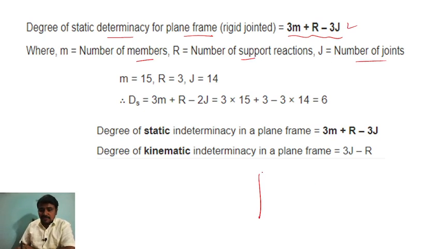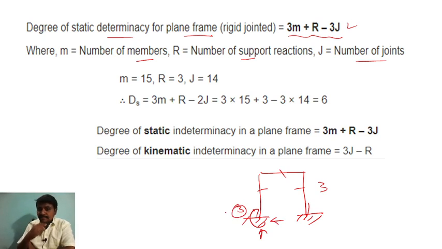For example, this is a frame, right? So m is the number of members. For example here 1, 2, 3, so 3 members. Number of support reactions means here, one is moment, one is vertical, one is horizontal, right? So we have total 3 reactions here. Now the number of joints: this is one fixed joint, another fixed joint, 2 joints. So this is the number of joints.